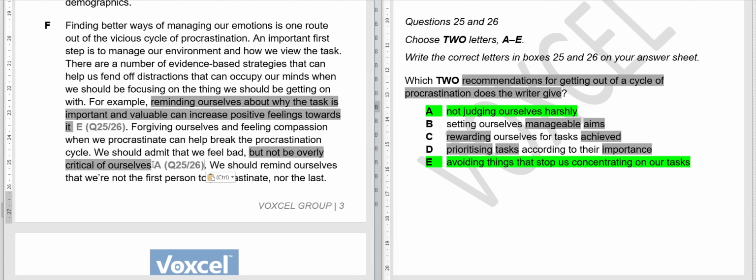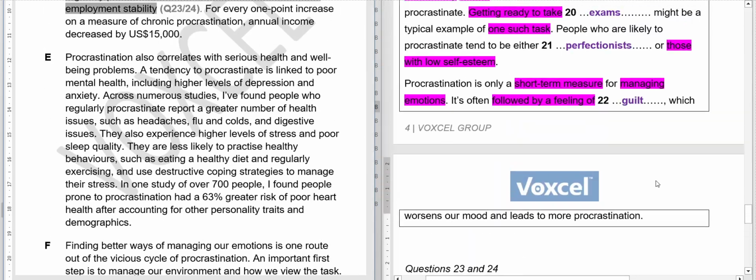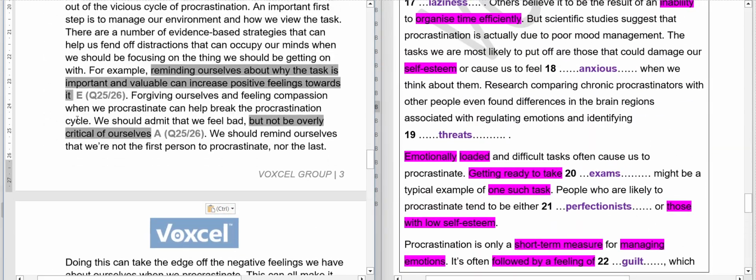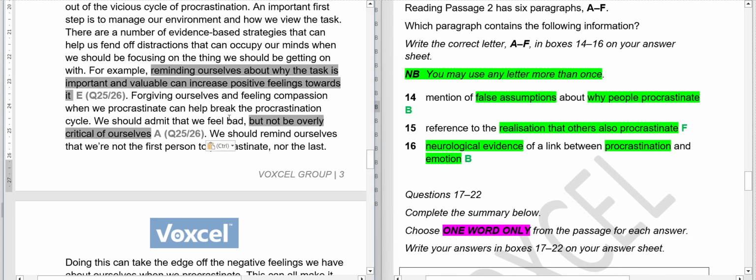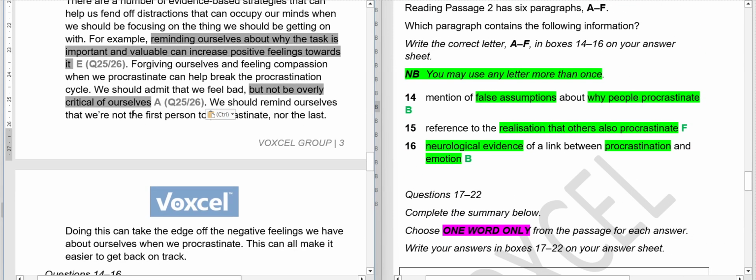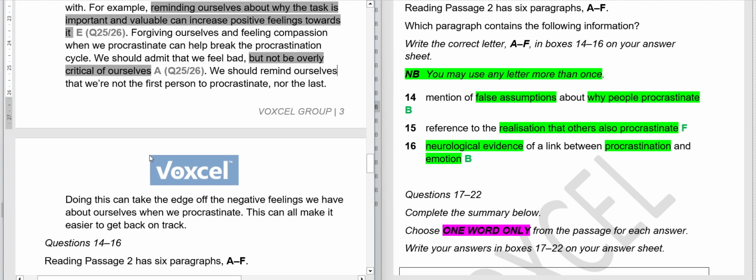Now only one question is remaining, and that is the 15th. We have written F already, but can you tell me where it is written? Realization that other people also procrastinate. I'll give you three or four seconds.